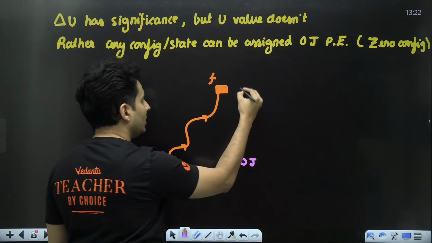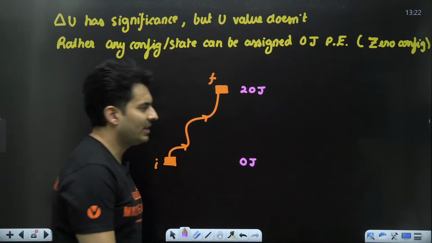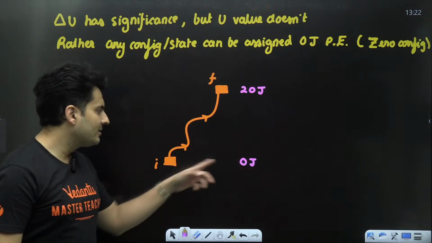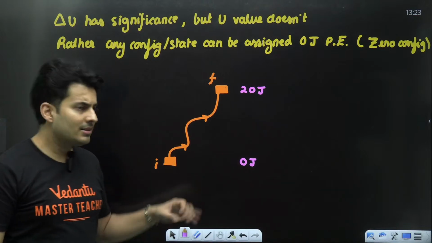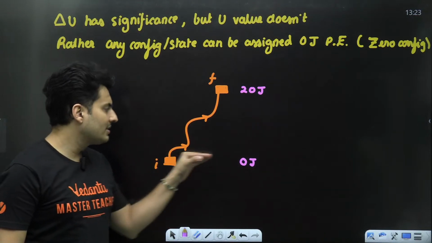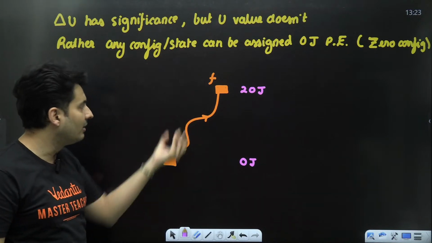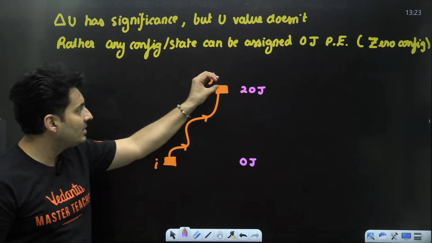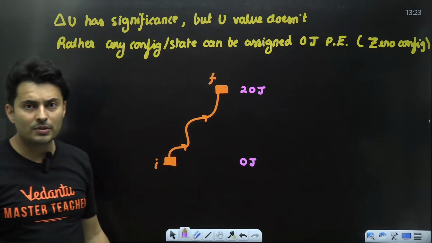When you bring it on top, it gets 20 joules of gravitational energy. I'll be like, okay. So when I say the box has 0 joules of energy, it does not mean it actually has no energy. It means I have assumed that when the box is here, it is 0. With respect to this, the box over here has an extra 20 joules.